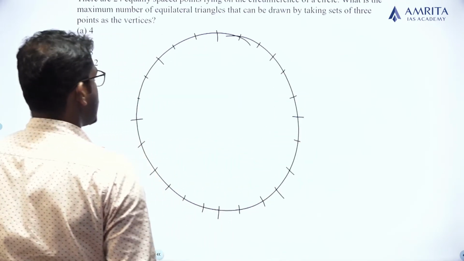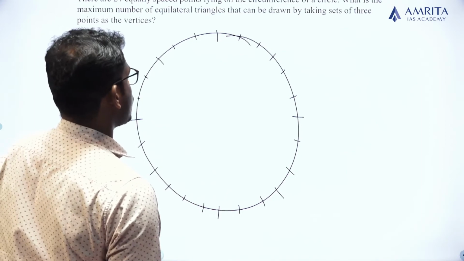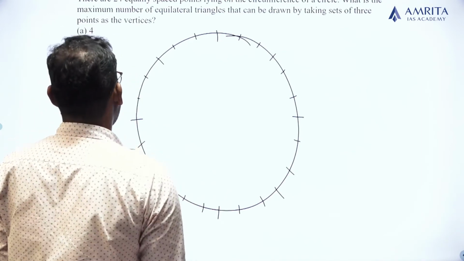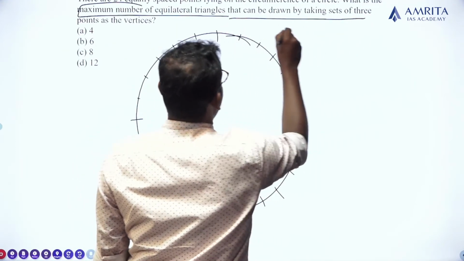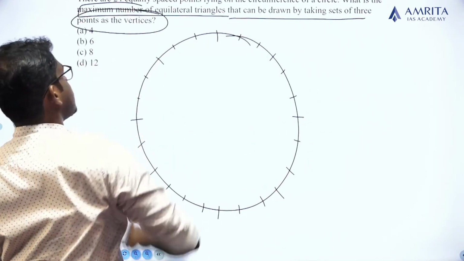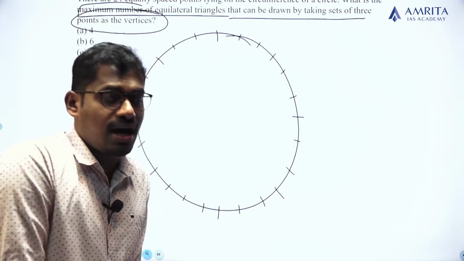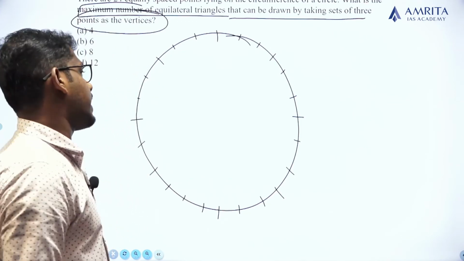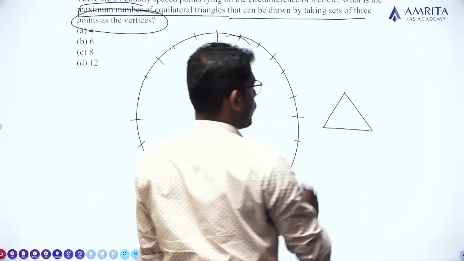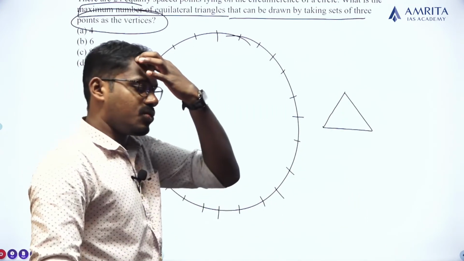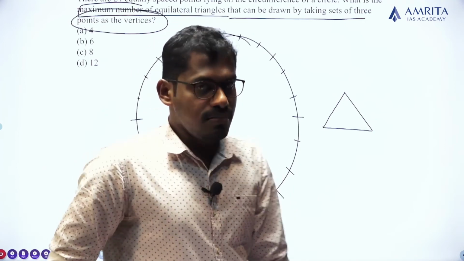What is the maximum number of equilateral triangles that can be drawn by taking a set of 3 points as the vertices? They have asked about the equilateral triangles. Equilateral triangle in the sense all the sides are equal in dimension. The length of all the sides are equal.